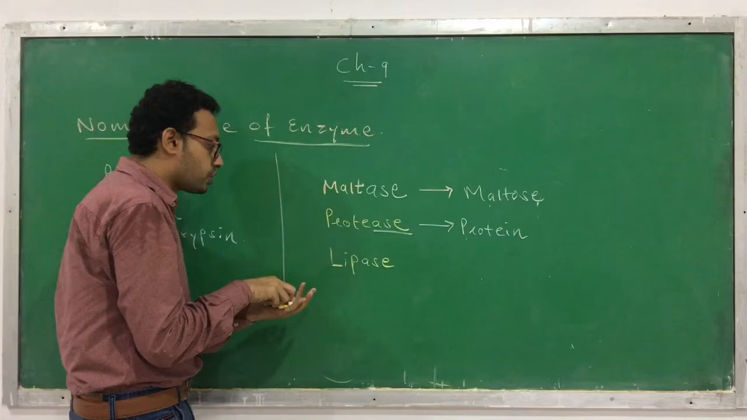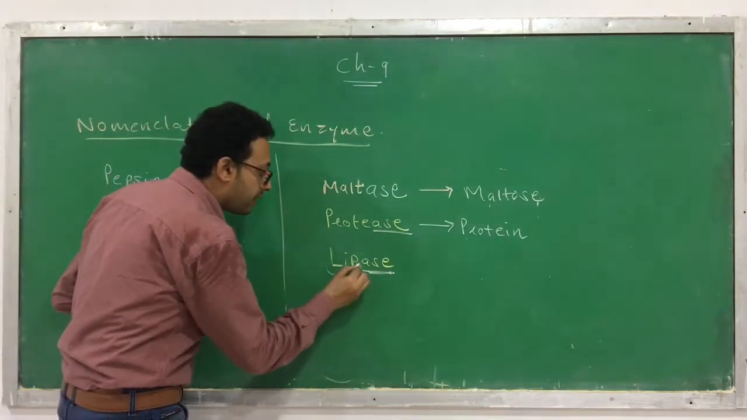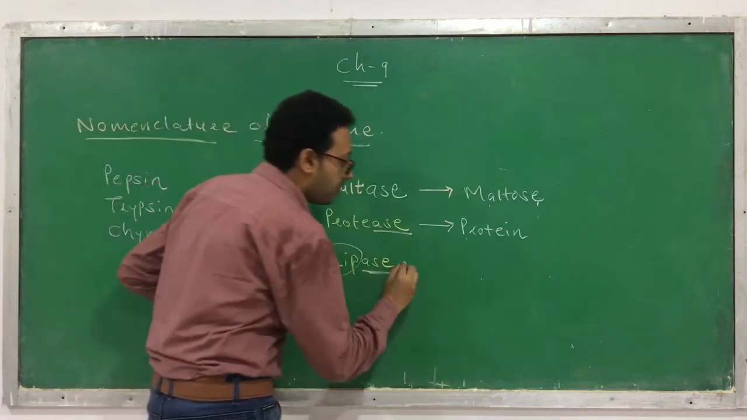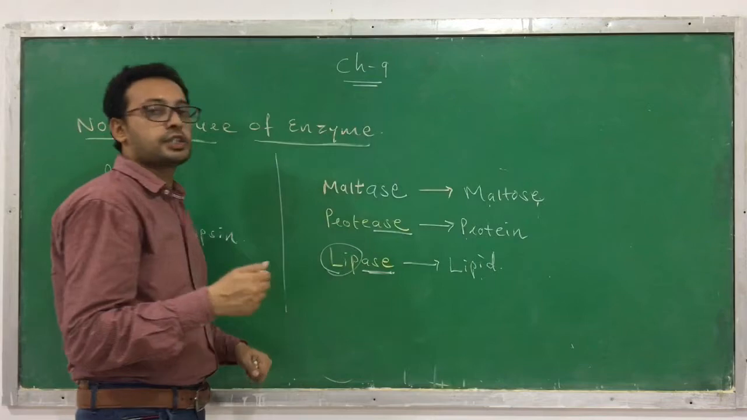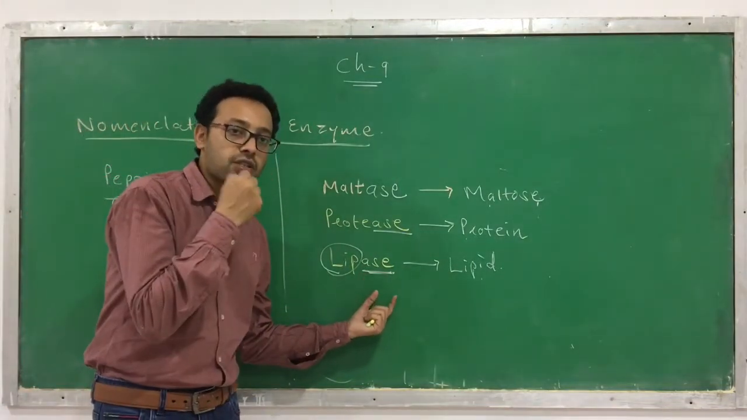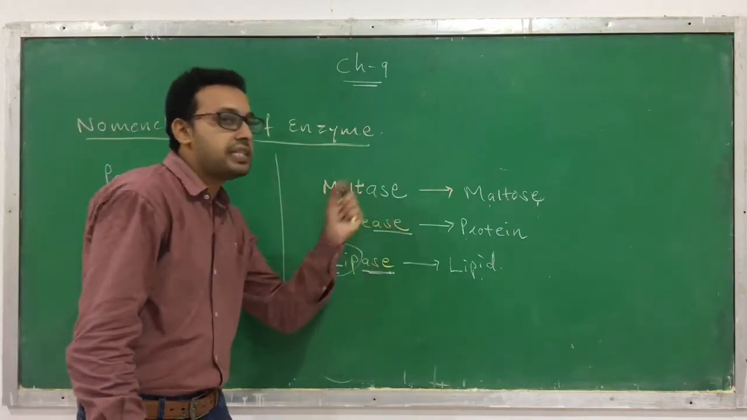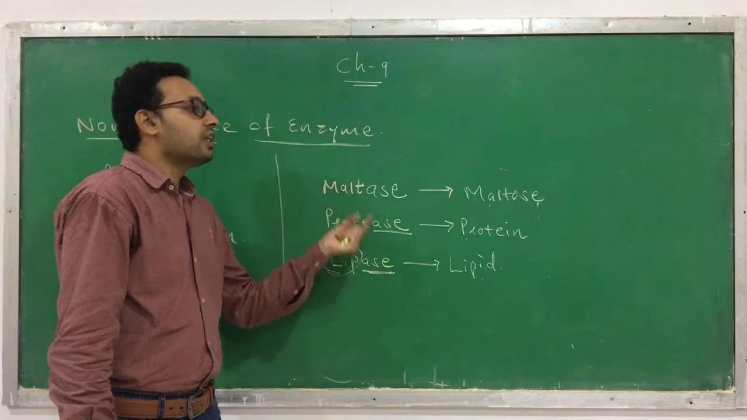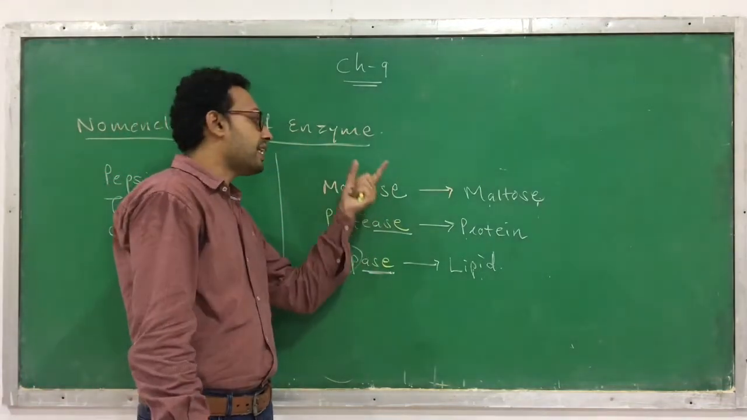Here also you can see that it is -ase, meaning it's an enzyme. It will act on what? Its substrate. Here the substrate is lipid. So lipase is responsible for the breakdown of lipids. Thus here you get two pieces of information. From the name itself you are able to identify that it is an enzyme, and the second thing is that you also know the substrate on which the enzyme acts, like maltase acts on maltose.